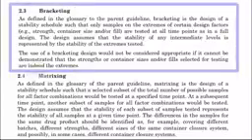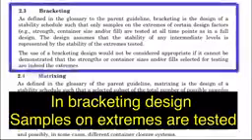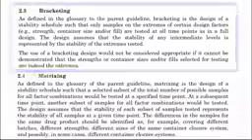Friends, bracketing and matrixing are designs of a stability schedule. With the help of these, we can skip or reduce the stability testing. Let us try to understand the definition of bracketing. In bracketing design of a stability schedule, samples on the extremes of certain design factors are tested at all time points. The bracketing design assumes that the stability of any intermediate level is represented by the stability of the extremes tested.